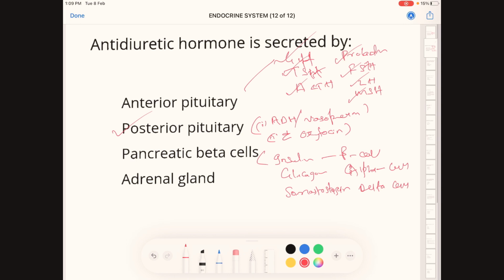The adrenal gland is further divided into two: adrenal cortex and adrenal medulla.